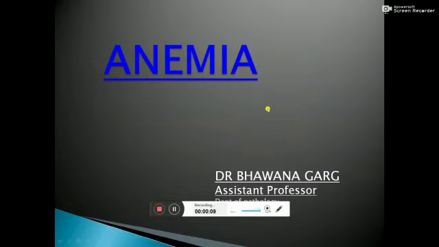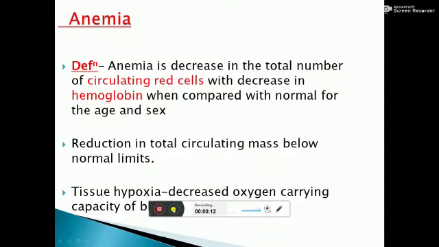Today's topic is iron deficiency anemia. In the previous lecture, we have already discussed hematopoiesis and anemia. So let's take a short revision about this. First of all, the definition of anemia.